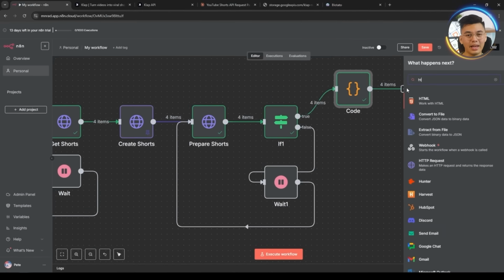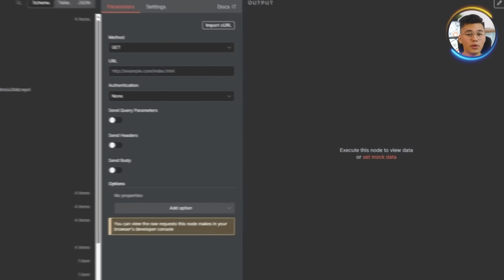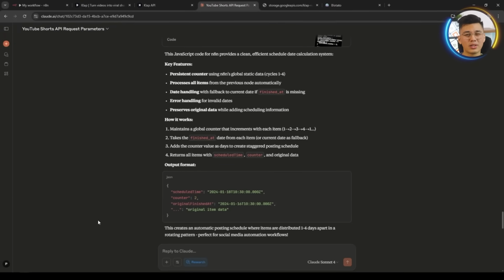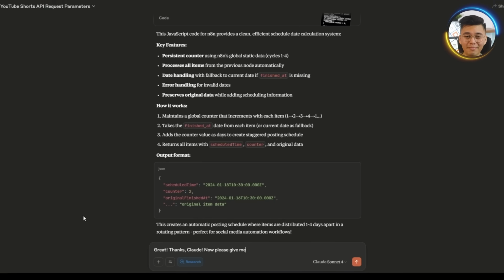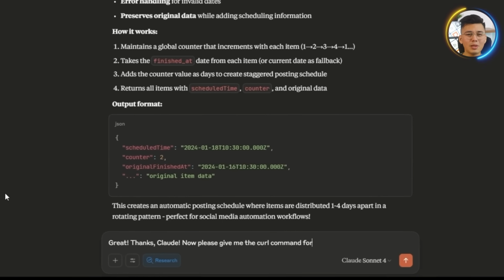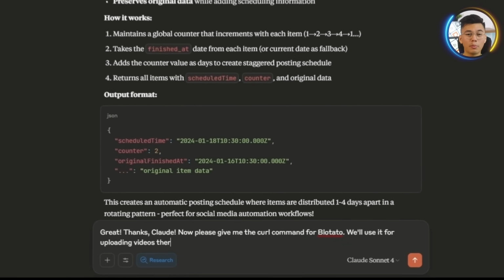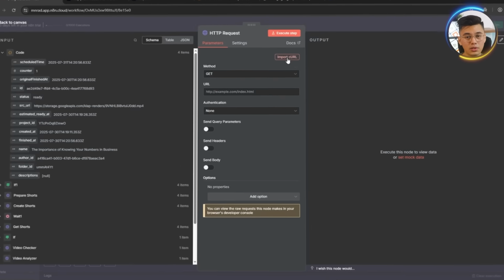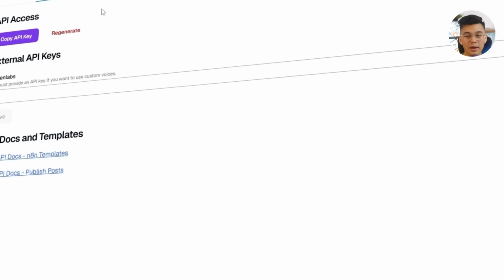Now, back in N8N, we will create a new HTTP request node. To configure it, we will prompt Claude for the required CURL command. Here's what we'll send to Claude. Great! Thanks, Claude. Now please give me the CURL command for Blotato. We'll use it for uploading videos there. Claude gives us the code, and we will paste it directly into the CURL command box.